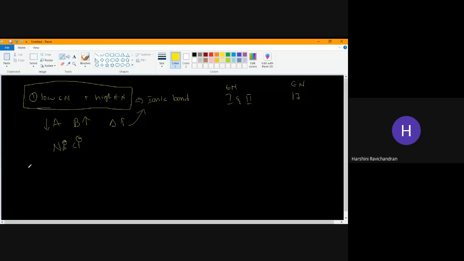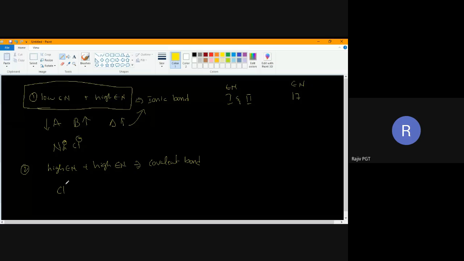Suppose we take a molecule with high electronegativity plus high electronegativity, then a covalent bond will be formed. The example I can take is Cl2.